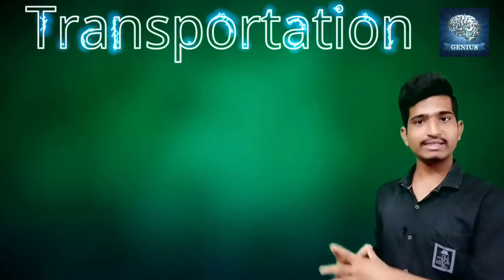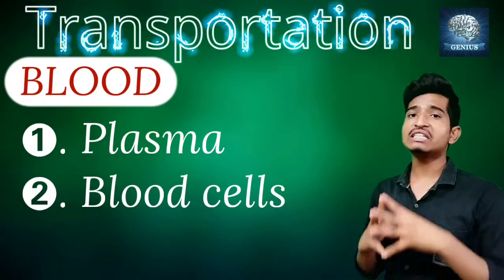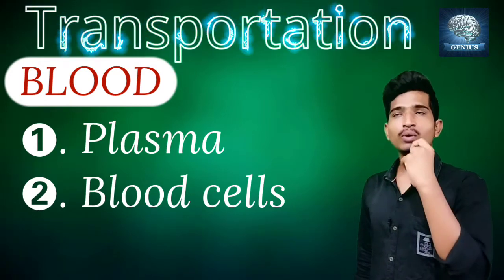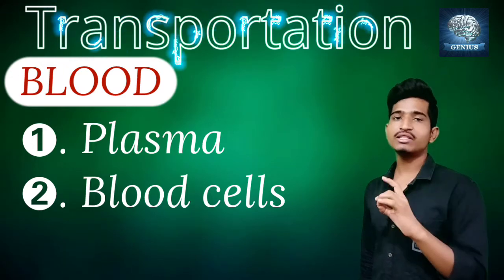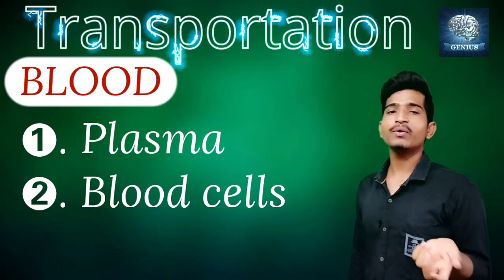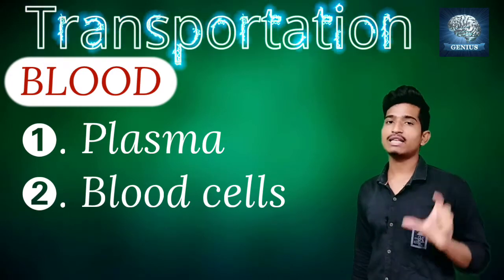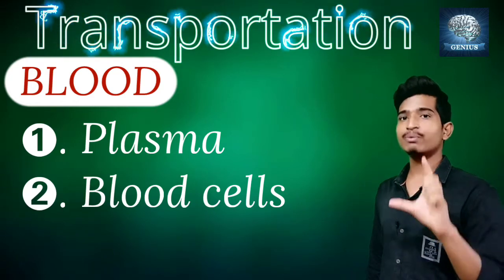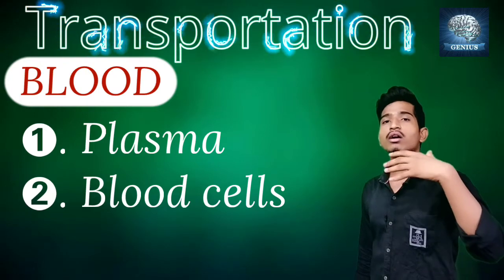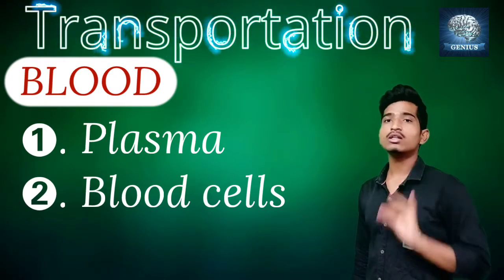Then we moved on to understand the blood. We have two components in the blood: plasma and blood cells. The plasma contains water and a protein called albumin. Due to that, the plasma is mostly liquid. This is what we call the fluid matrix of the blood. The plasma helps in transporting the deoxygenated blood, meaning it helps transport carbon dioxide, and it also transports glucose.